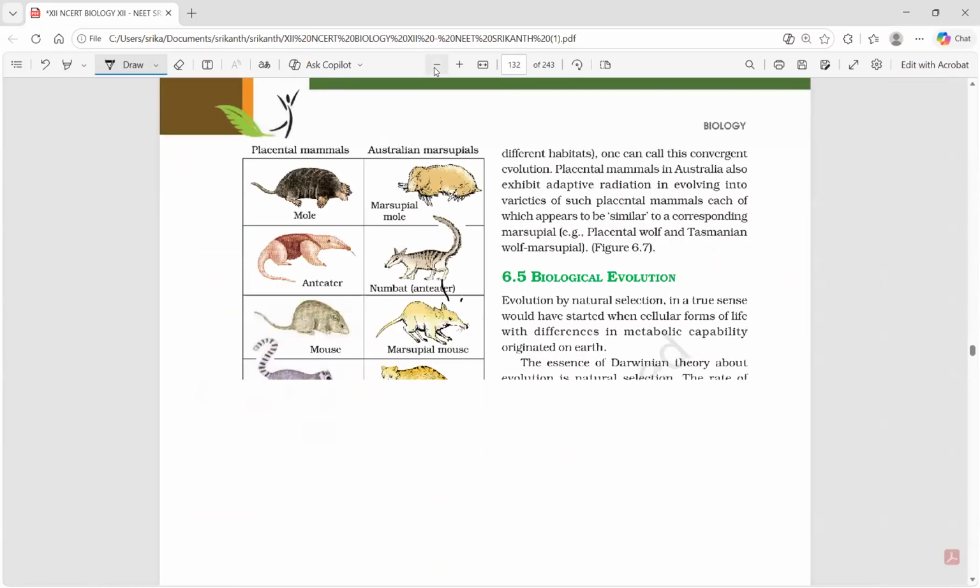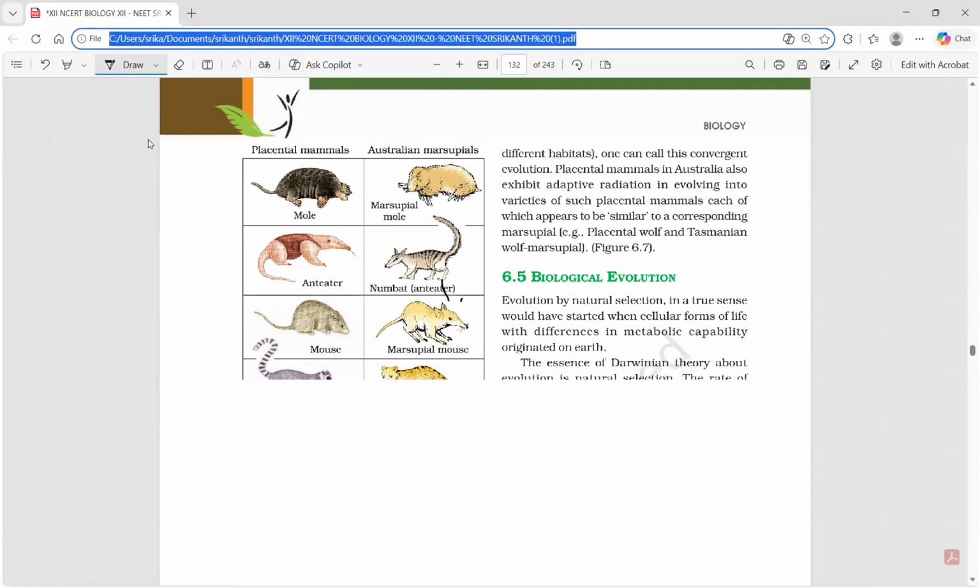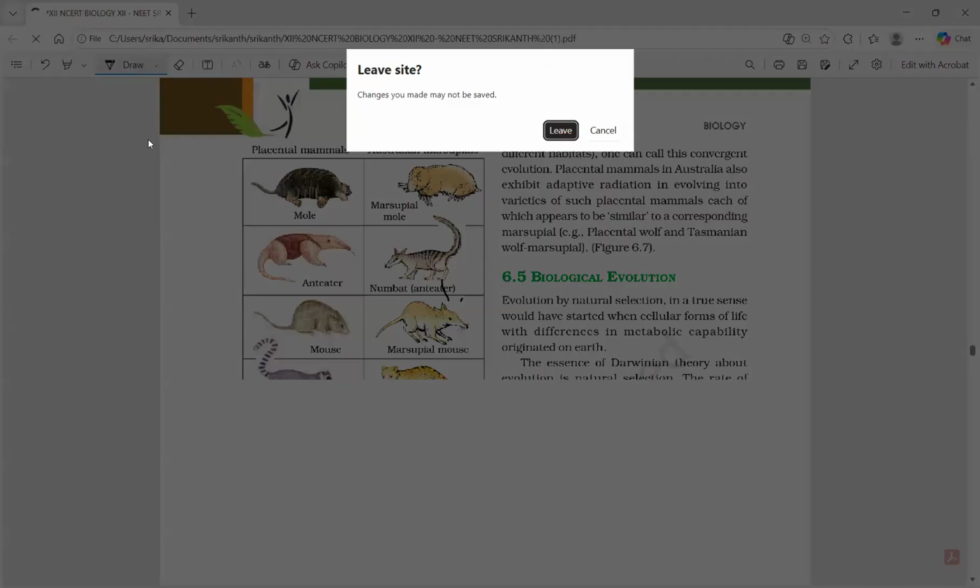We have to stop here to avoid confusion, because you need to understand that adaptive radiation is a criterion where an organism shifts from one place to a different place.